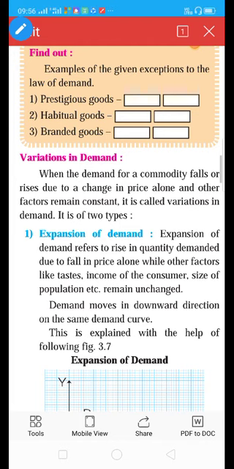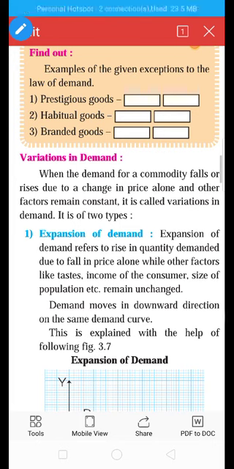So in the previous video, the exceptions to the law of demand we have seen are Giffen goods, prestige goods, speculation, price illusion, ignorance, habitual goods, and I have added one more thing. Which one? Demonstration effect.